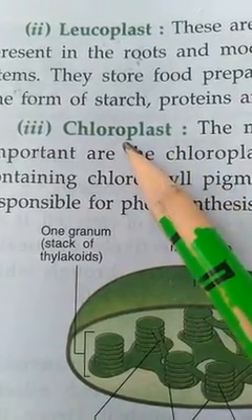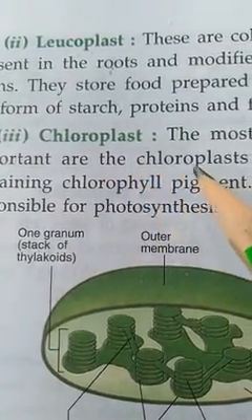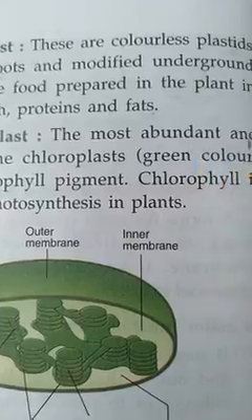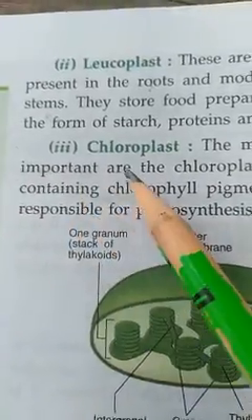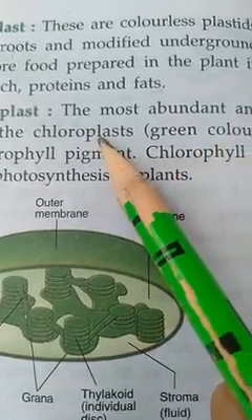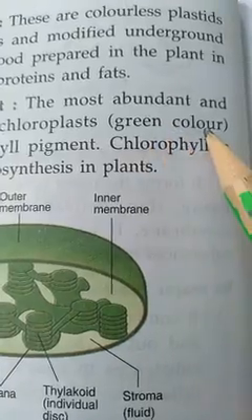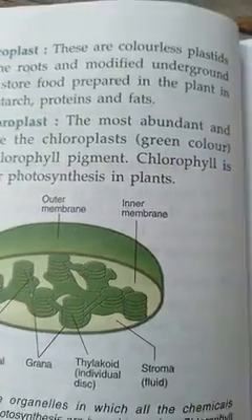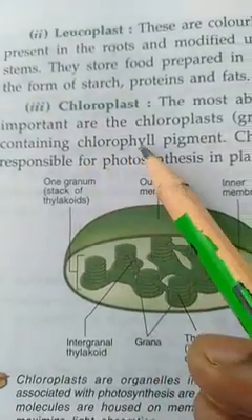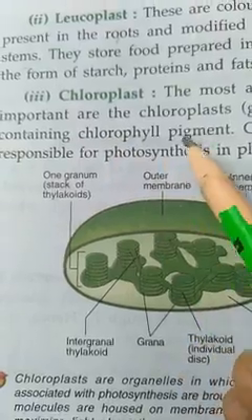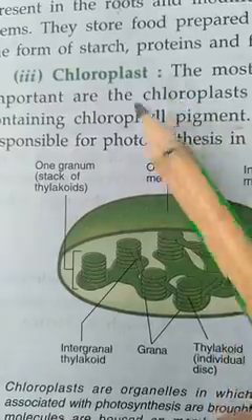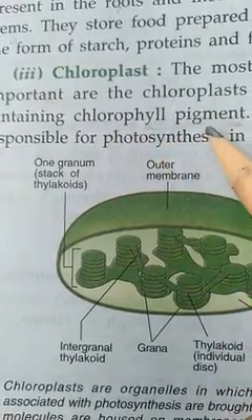Chloroplast is the most important. Let's start with the chloroplast. The most abundant, meaning very important. The most abundant and important are the chloroplasts. Okay, so these chloroplasts have green color. Chloroplast always has green color, and it contains chlorophyll pigment. Pigment means color. So chloroplasts are green in color, and they contain chlorophyll pigment.